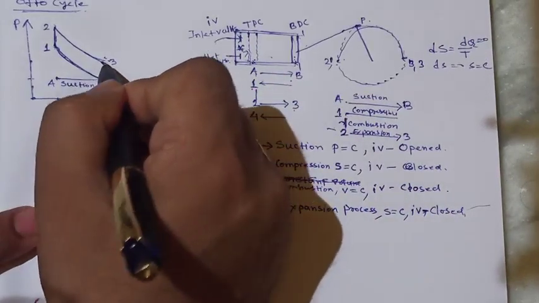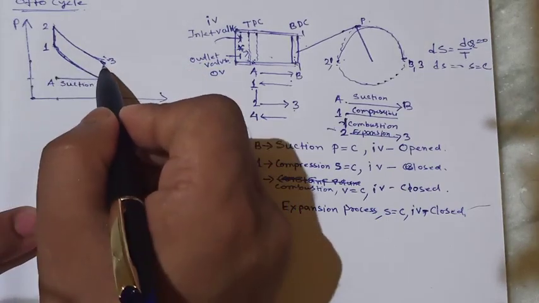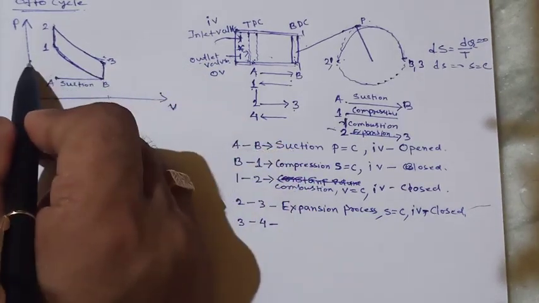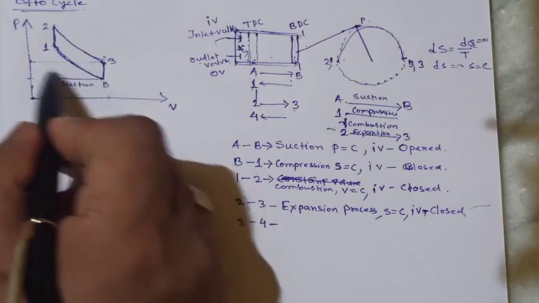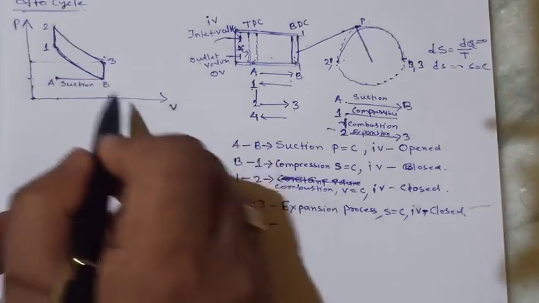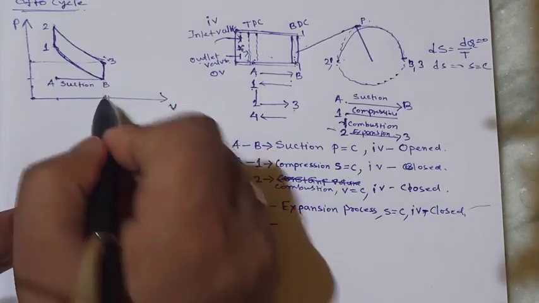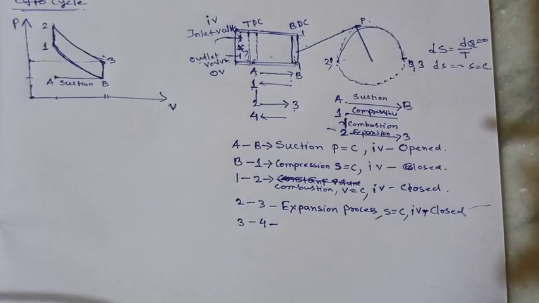That's why this line will come here. You can see that the pressure is reducing from this point to this point, but the volume is constant, because it is the same point. So volume is constant.